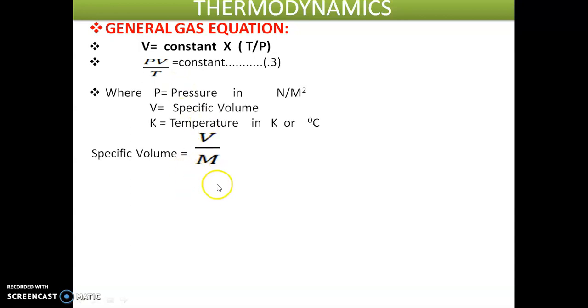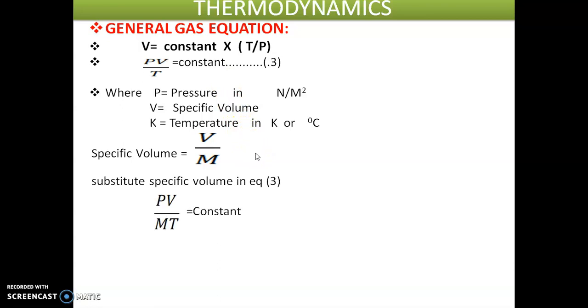Specific volume may be defined as the ratio of volume to mass. If we substitute this specific volume in equation number 3, we get PV by MT is equal to constant.